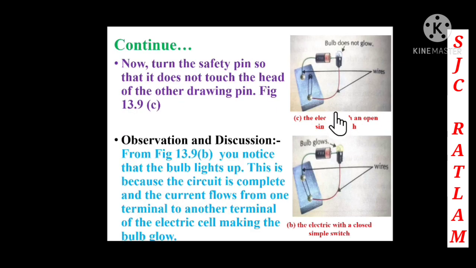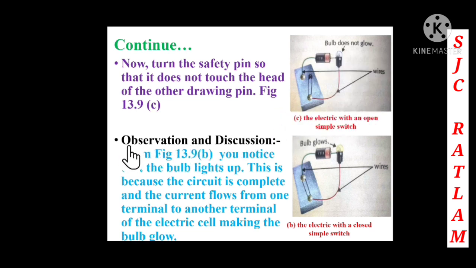Now we are going to see children the second case. Turn the safety pin so that it does not touch the head of the other drawing pin. Again you have to turn the safety pin in such a way that it is not touching this drawing pin. You can see children that when it is not touching the drawing pin, the bulb is not glowing in this figure C.